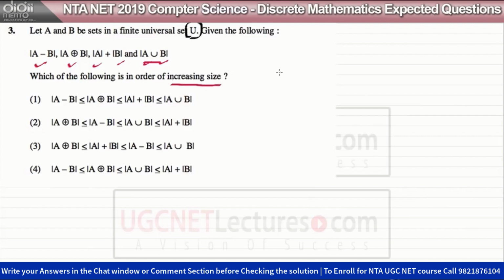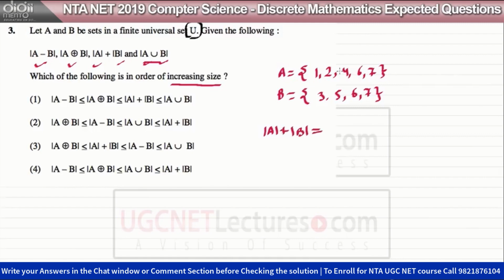Let us assume that we have a set A which has the elements 1, 2, 4, 6, 7, and a set B which has the elements 3, 5, 6 and 7. Now, what is the cardinality of A plus the cardinality of B?